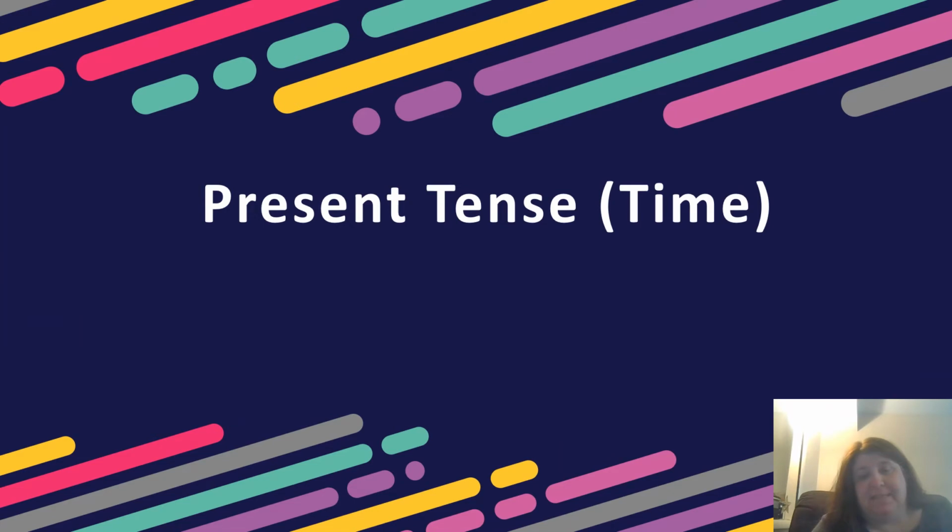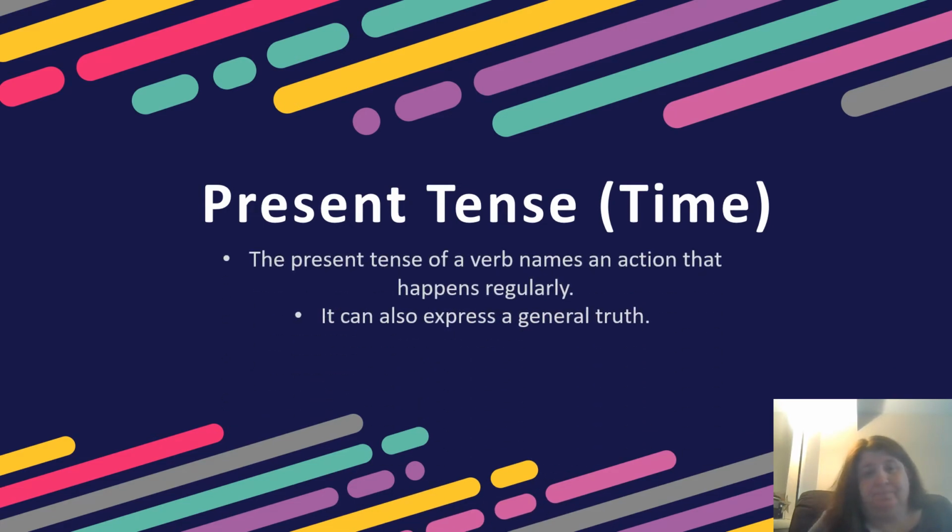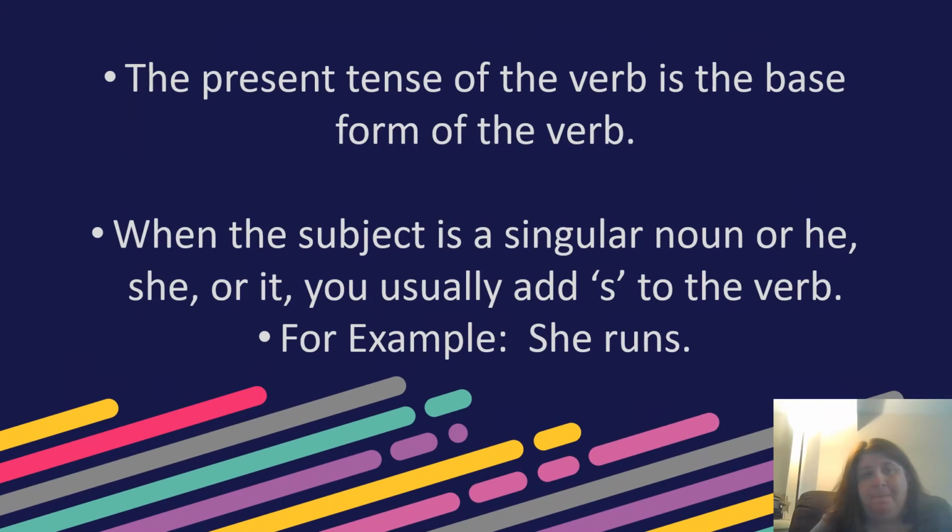So first we're going to look at the present tense. The present tense of a verb names an action that happens regularly. It's happening now, and also can express a general truth. So when we look at the present tense of a verb, it's the base form of the verb before any endings are added to it. But when a subject is a singular noun, such as he or she or it, you usually are going to add an S to the verb. For example, she runs. We wouldn't say she run. It just doesn't make any sense.